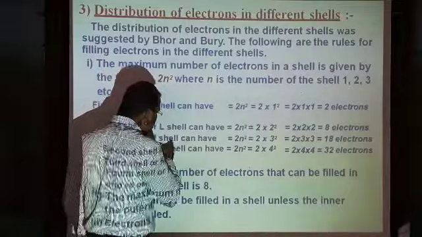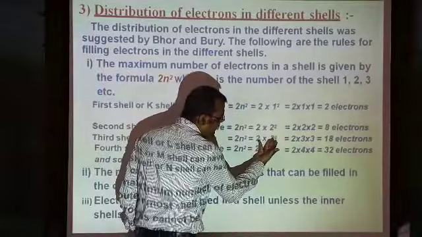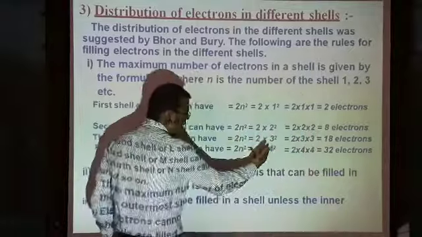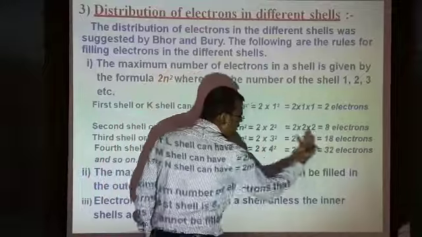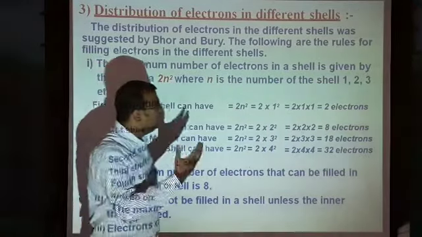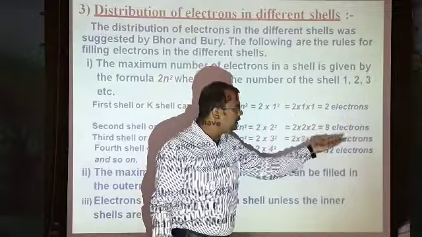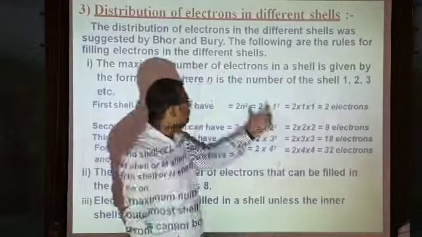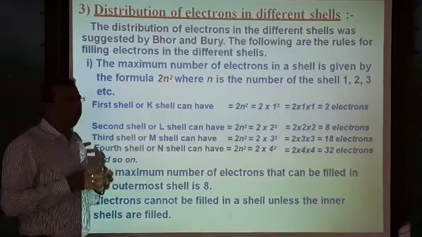In the same way, for the M shell, the shell number is 3. 3 square is 9, and 9 into 2 is 18. The same way for the fourth one, 4 square is 16, and 16 times 2 is 32, like this. So each shell has a maximum number of electrons: the first shell 2, the second 8, the third 18, and the fourth 32. We find these maximum numbers by using the simple formula 2n square, where n indicates the shell number.